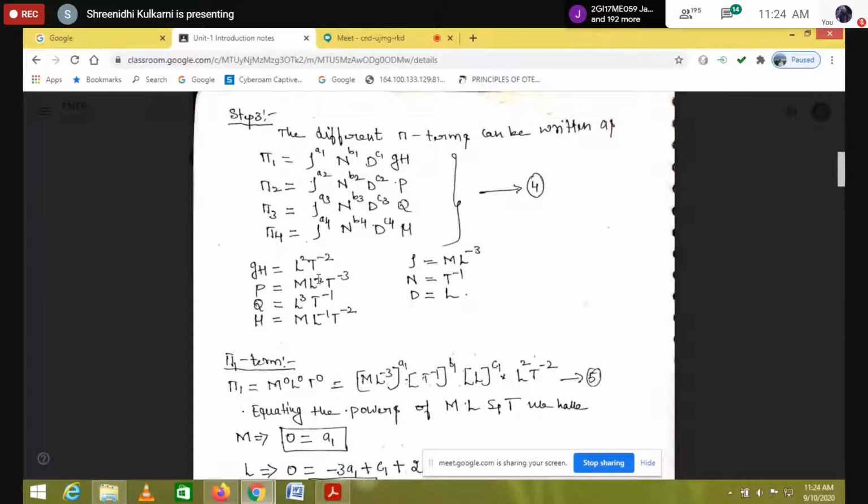Next, density. Density is in kg per meter cube. What is that kg? It is mass, so I write M, and meter cube is L cube. So finally we can write it as M L to the power of minus 3.